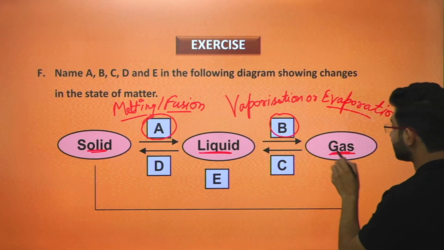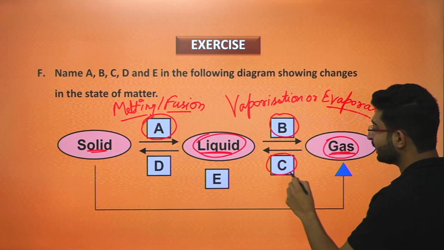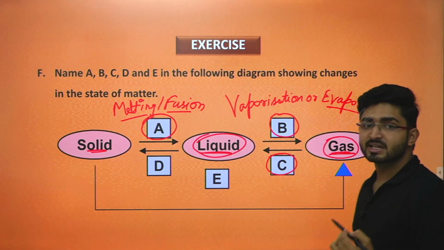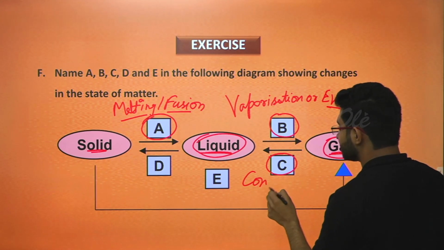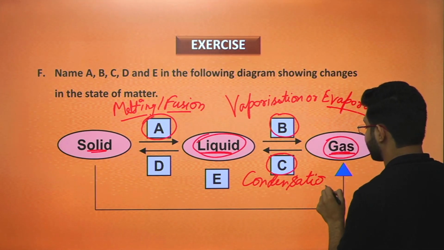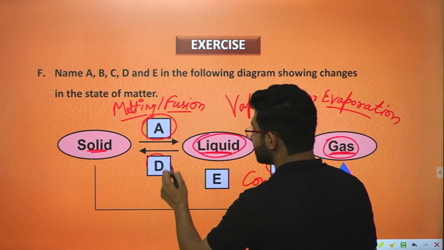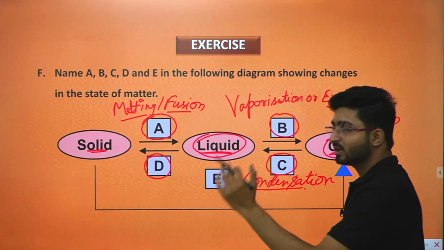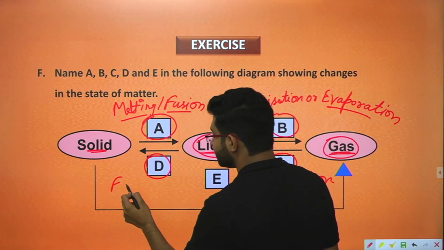Now the next one is when gases change itself into liquid. Name for C. So whenever gas changes itself into liquid, that process is known as condensation. The next one is when liquid changes into solid. Name for D. When liquid changes itself into solid, that process is known as what? Freezing.